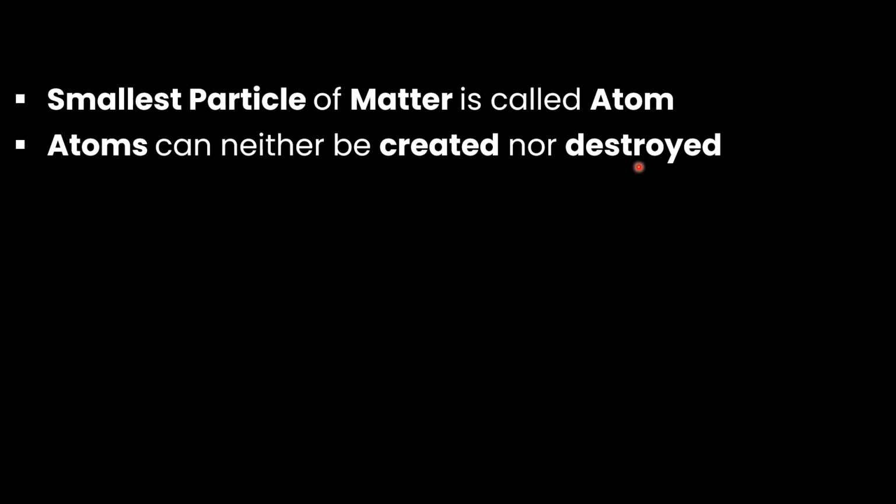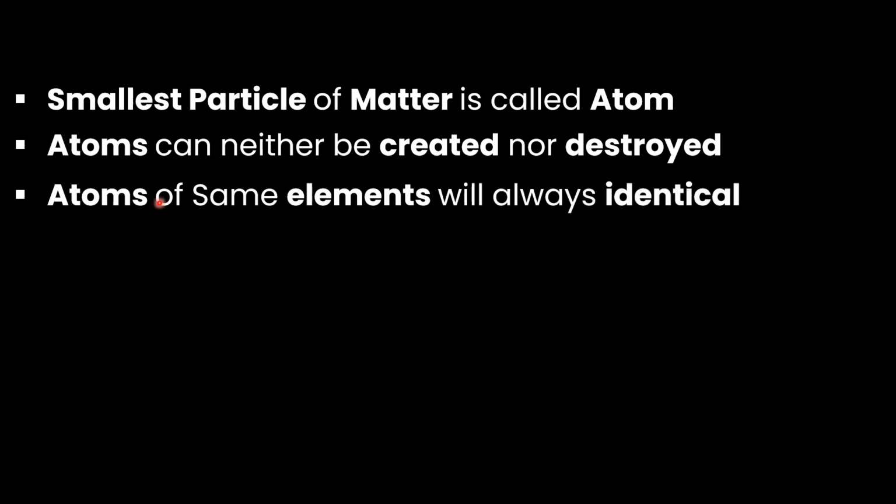Whenever there is a chemical reaction, an atom will react with another atom. They will form a new compound, but they will always remain present in the new compound. They basically do a chemical reaction, but they cannot be destroyed or created. They will exist. Another key feature of Dalton's atomic model is that atoms of the same element will always be identical.